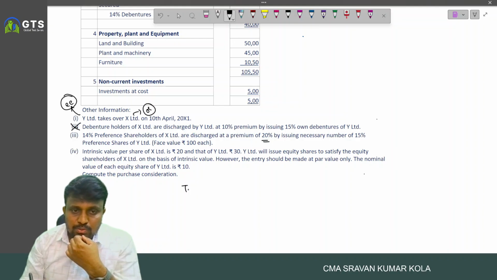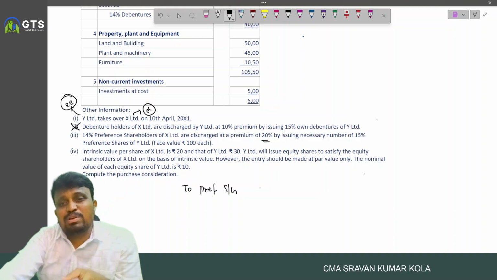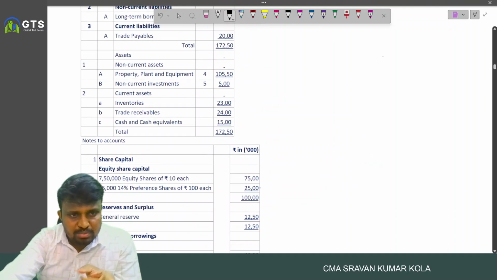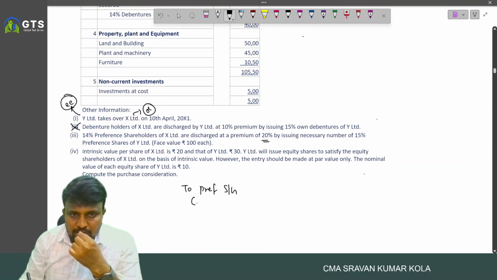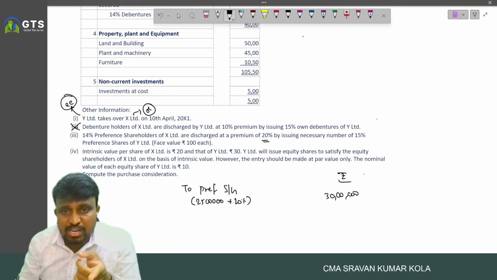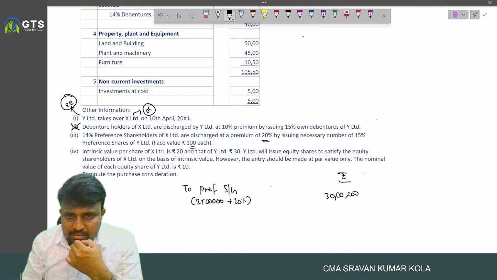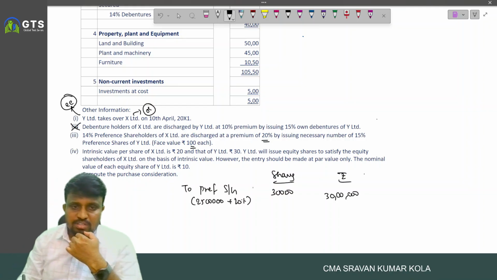So to the preference shareholders, how many shares are issued? At a premium of 20%, what is the preference share capital? 25 lakh. So what is the amount payable? 25 lakhs plus 20%, nothing but 30 lakhs. But how many shares? Each share was issued at par, which means 30,000 shares are issued. 30,000 15% preference shares are issued.